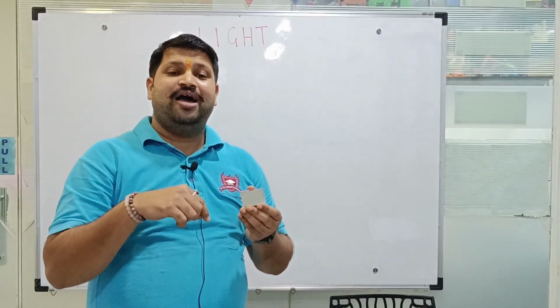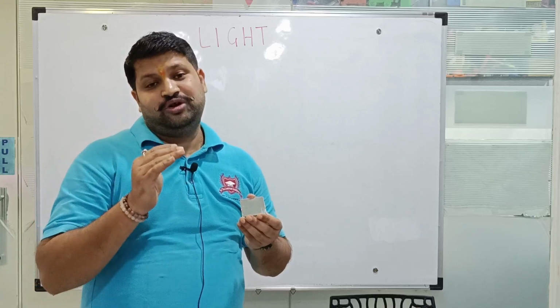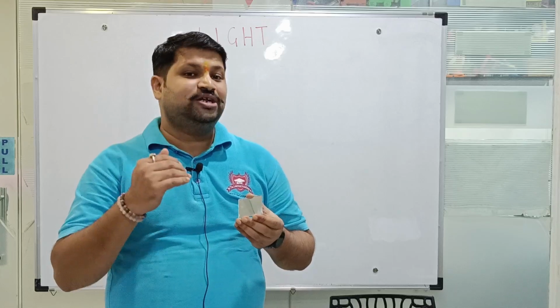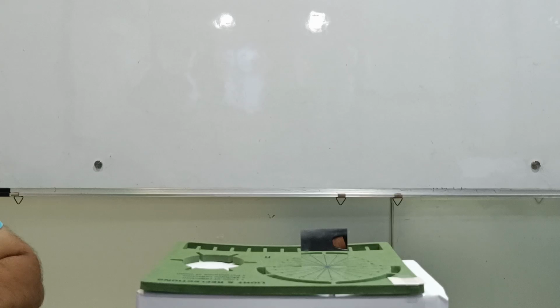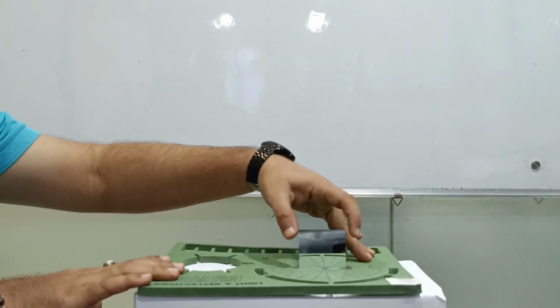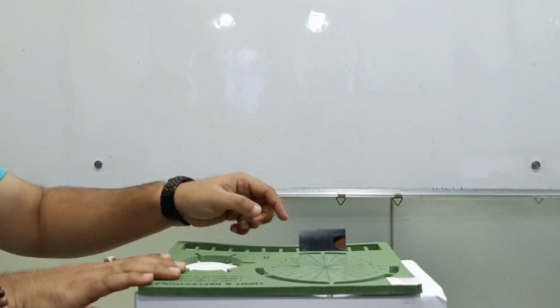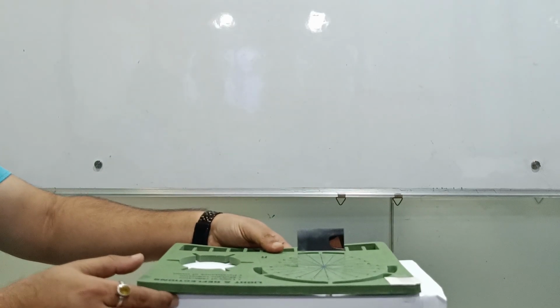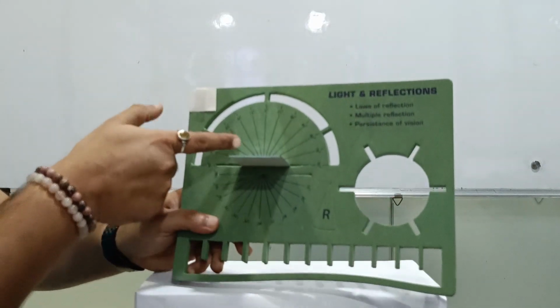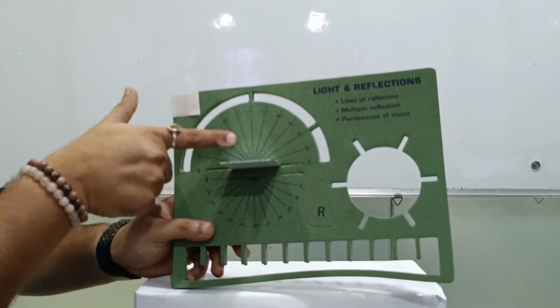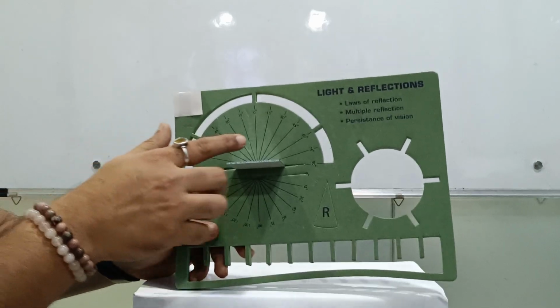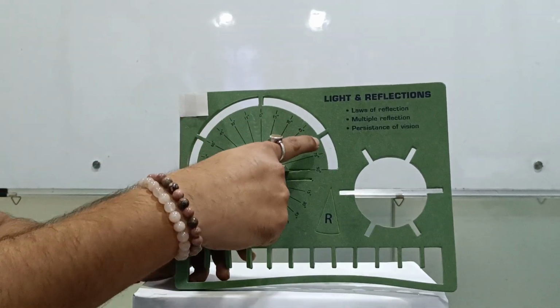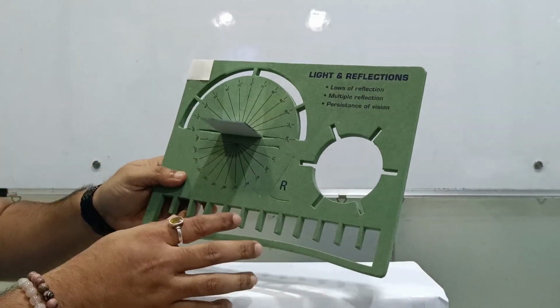Now here I have a plane mirror in front of me. We are going to use this plane mirror to study reflection of light. So let us go ahead to our experimental setup and see what happens. Here we have an arrangement where we have a foam sheet which is holding the mirror, and there are different angles drawn on it. This is 0 degrees, 15 degrees, 30 degrees, 45 degrees, 60 degrees, and in the same way 15, 30, 45, 60, 75, and 90 degrees on the other side.